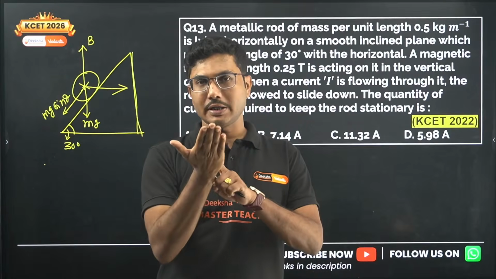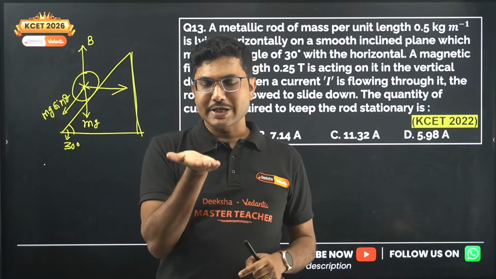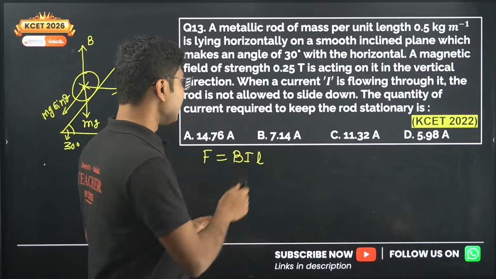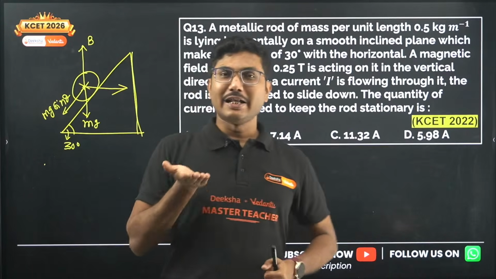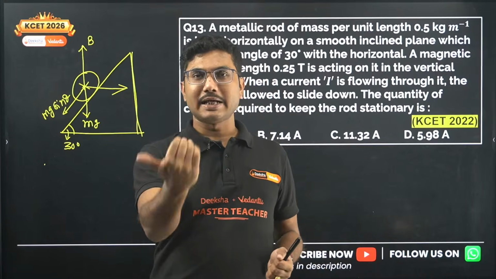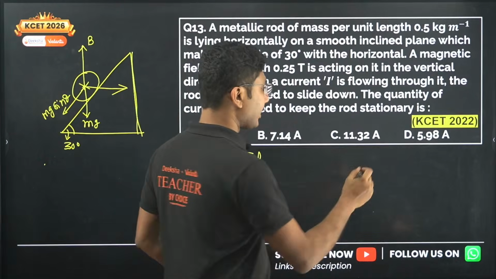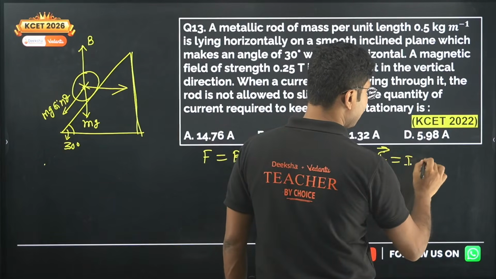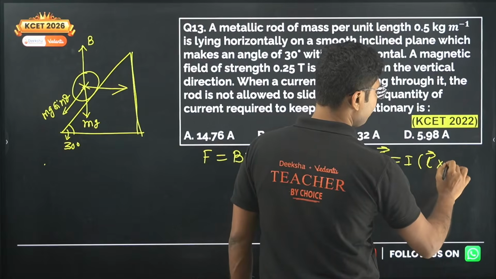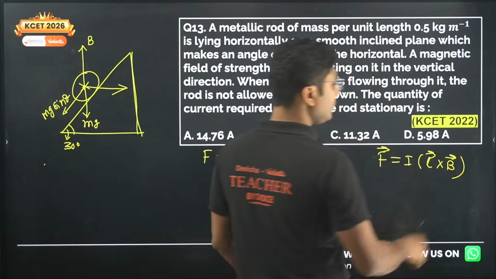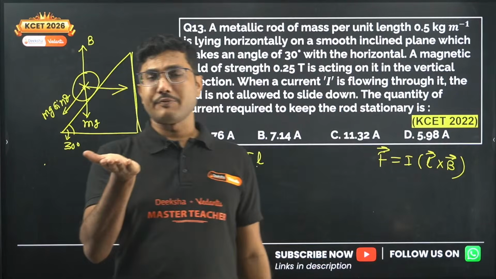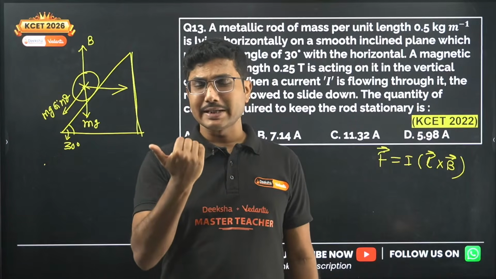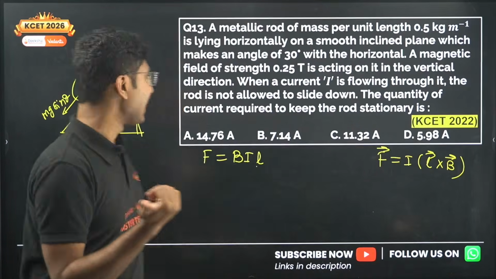Suppose this is your hand, you first align your fingers in the direction of the first vector, in this case L, and then curl them towards the second vector, B. If you forget, the vector form of force is given by I into L cross B. That will give you the direction of the resultant vector.